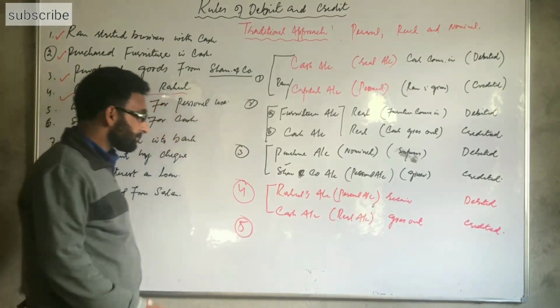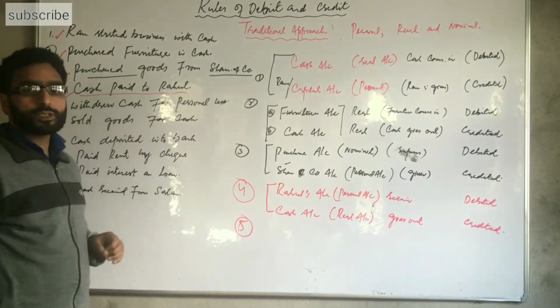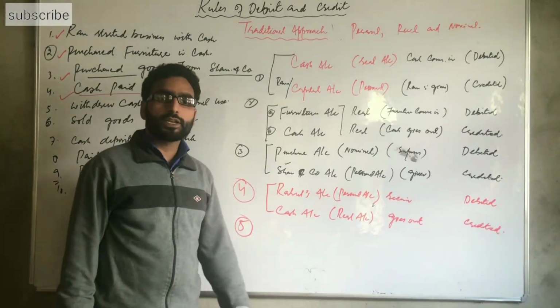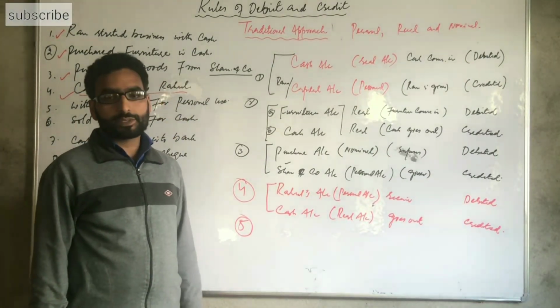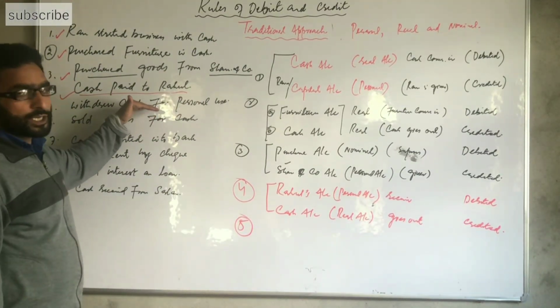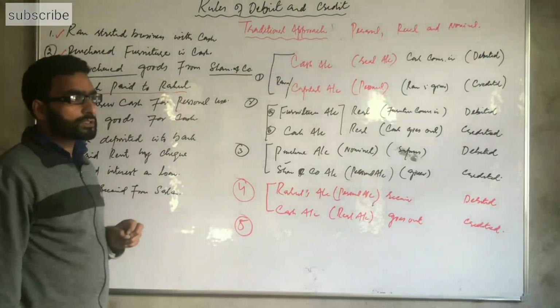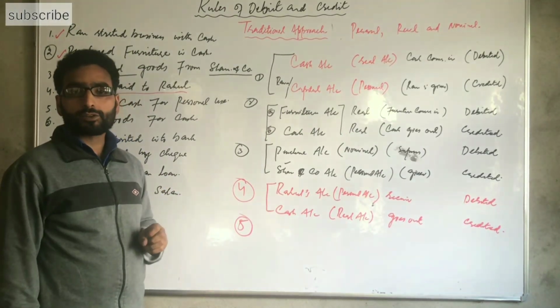Another transaction, that is withdrew cash for personal use. Every businessman has personal needs, and cash drawing is the usual adjustment. The businessman withdrew cash from the business for his personal use. When cash or goods are withdrawn for personal use, at that time we write here drawings account.